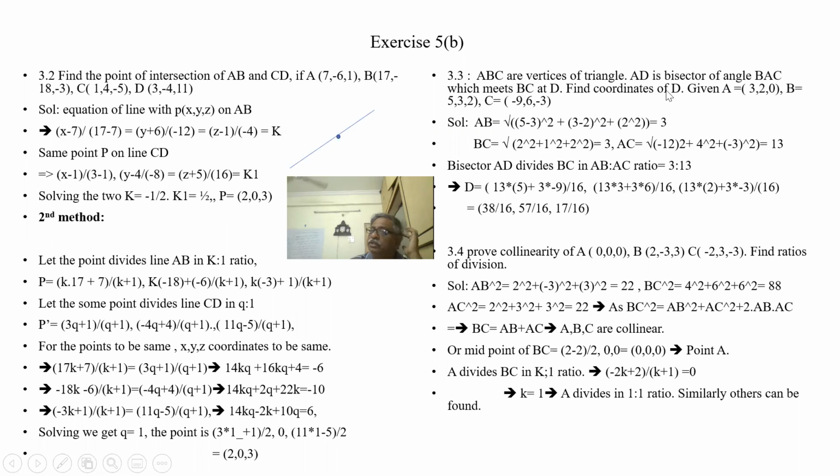So what we know is that this is a bisector. That means the point D divides BC in the ratio of AB is to AC. The bisector AD divides BC in the ratio of AB is to AC, that is 3 is to 13. So we find out the point D from B and C in the ratio of 3 is to 13. This 3 is to 13 we got from the distances.